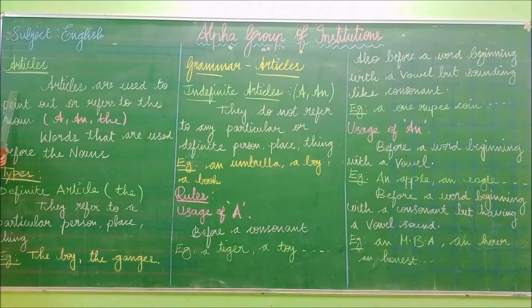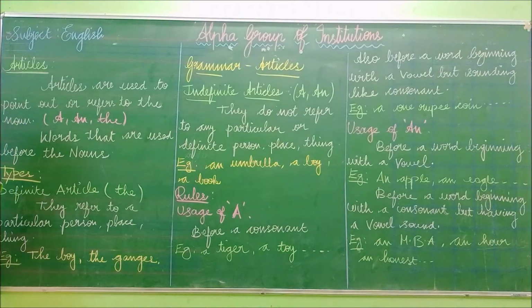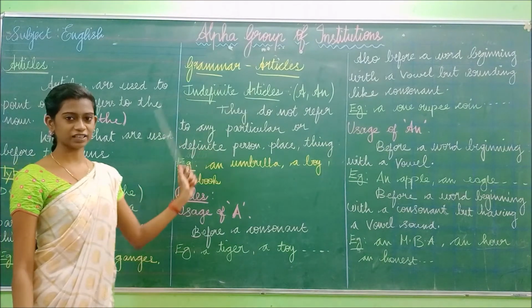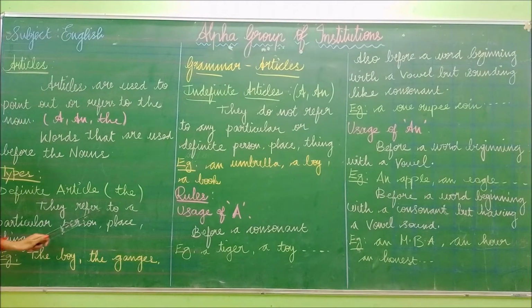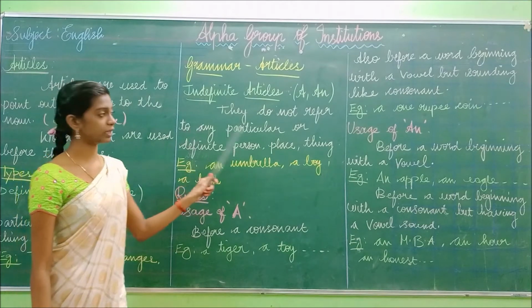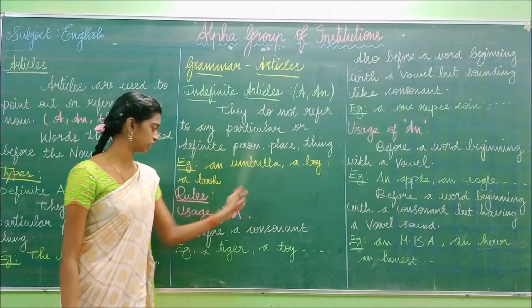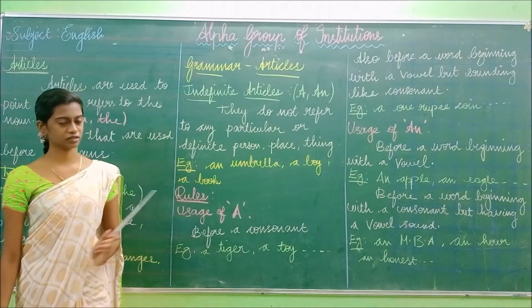Okay. And this article is of two types. The first type is the definite article and the second type is the indefinite article. So what is meant by definite articles? Definite article means the, and indefinite articles means a and an. Definite articles refer to a particular person, place or thing. Example, the boy, the gadgets. Indefinite articles do not refer to any particular or definite person, place, thing. Example, an umbrella, a boy, a book. Have you understood this? Okay.